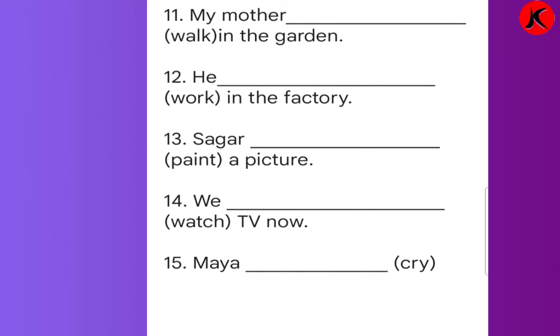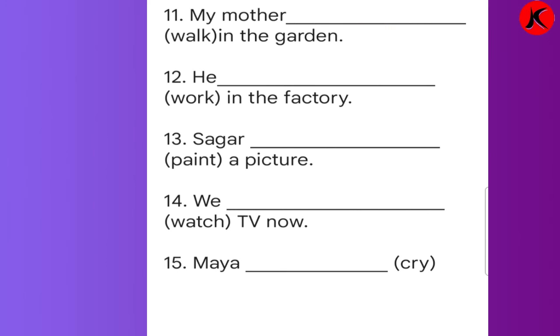Now we'll go to number 11. My mother dash in the garden. So what will you write? My mother is walking. W-A-L-K-I-N-G. Walking in the garden. Here walk is there, so I add ing and it becomes walking. My mother is walking in the garden.